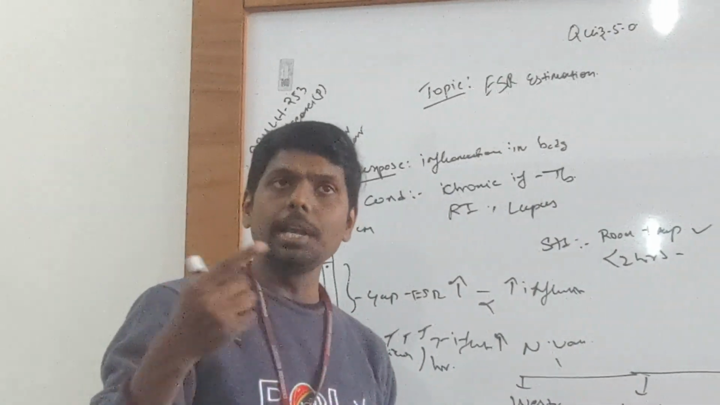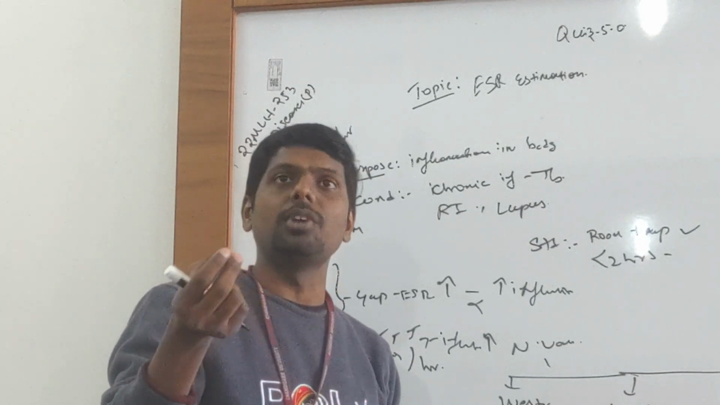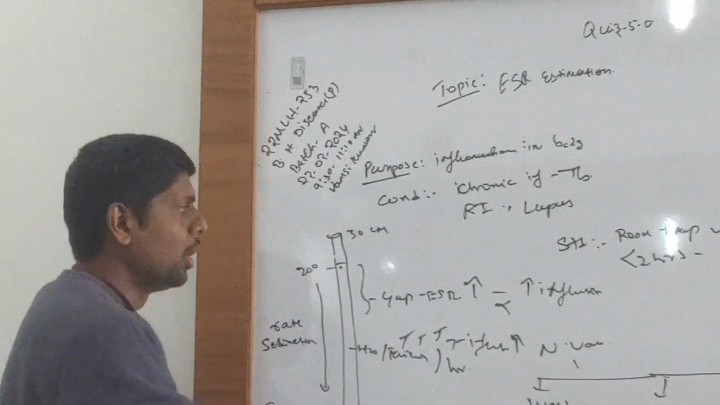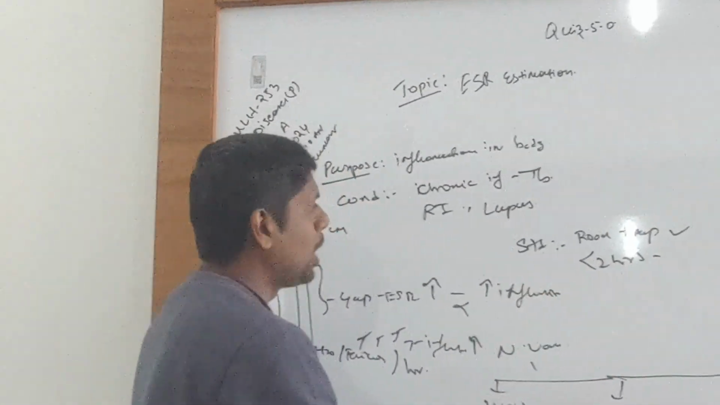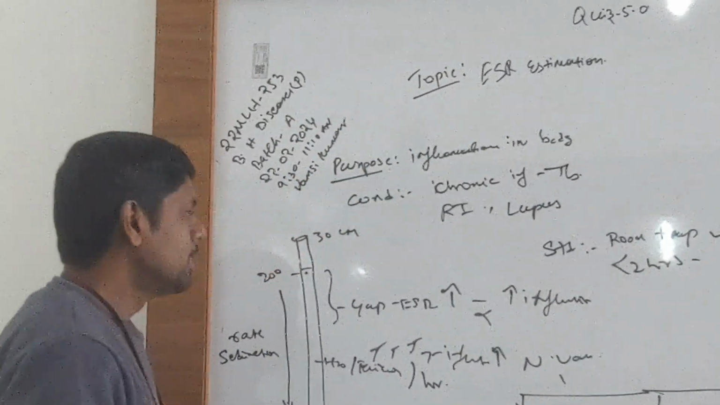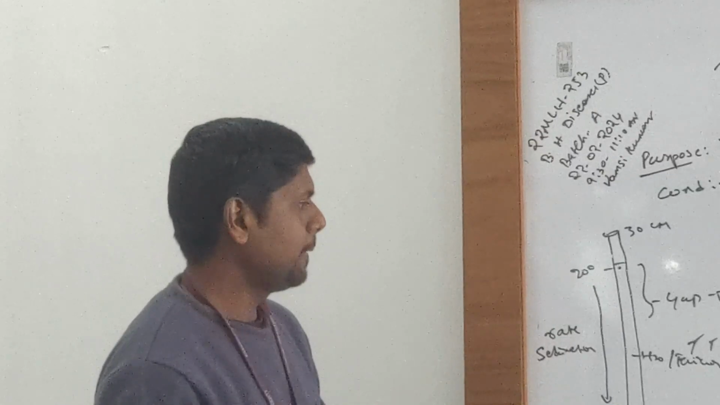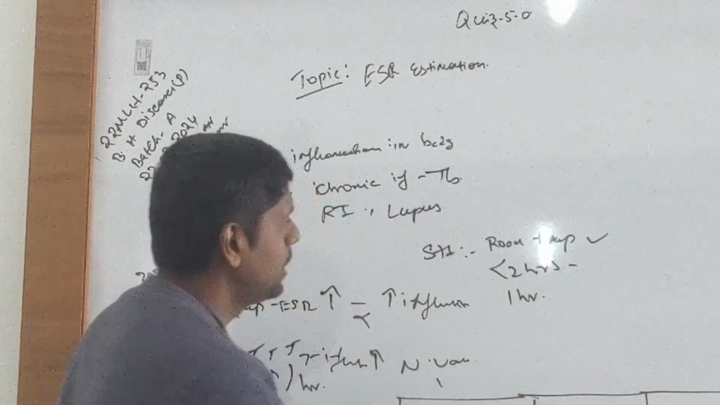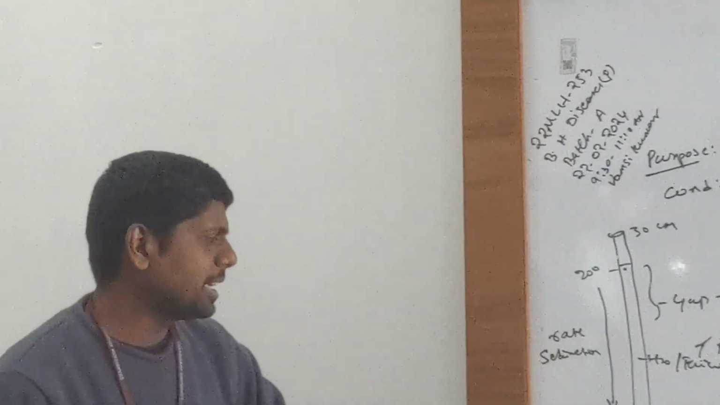When we prolong it, what happens? The anticoagulant will start lysing and it will affect the results. So it should be completed within 2 hours. One more standardization is 1 hour, which you understood. Then what other factors can lead to abnormal results?